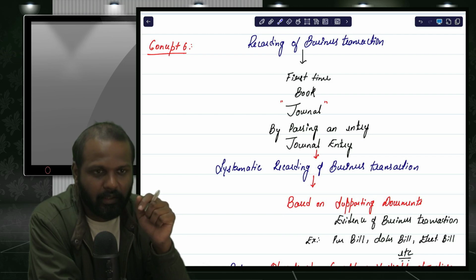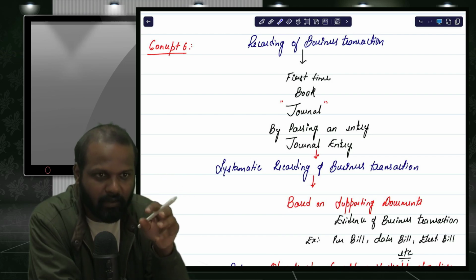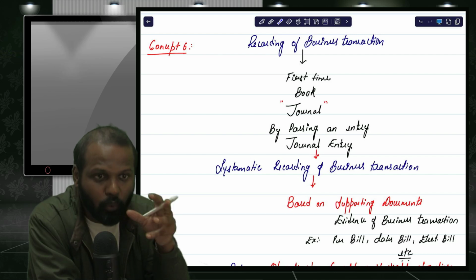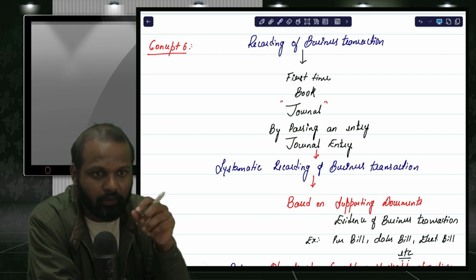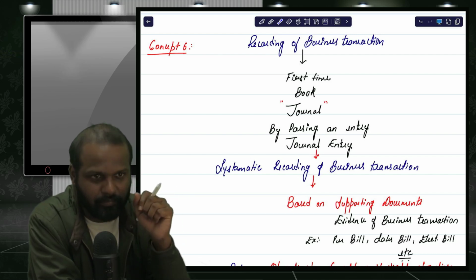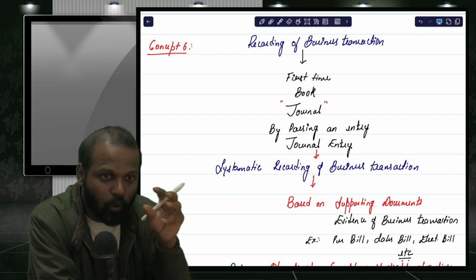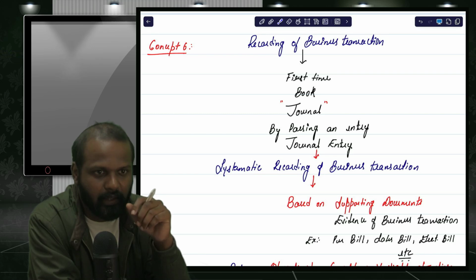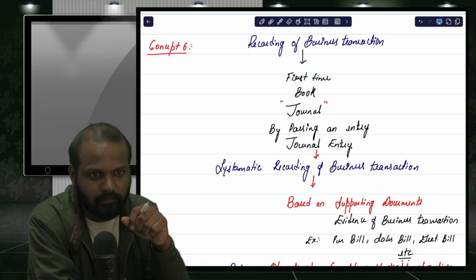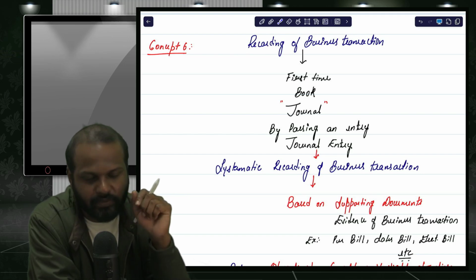Everybody cannot understand what exactly they are trying to tell by seeing those transactions, because they have recorded them in an unsystematic way, which is not universal, not followed by everyone. Systematic means followed by everyone, universal. Everyone can understand what exactly is being conveyed by recording those transactions.